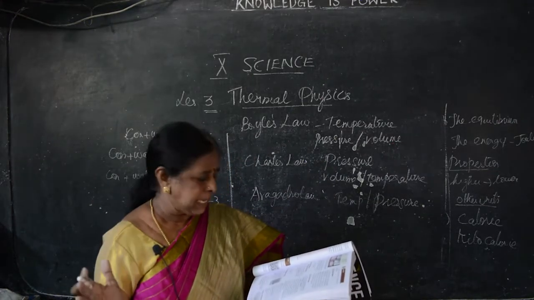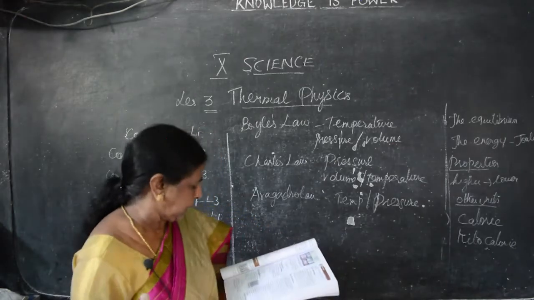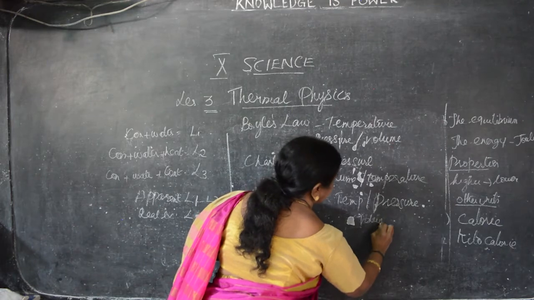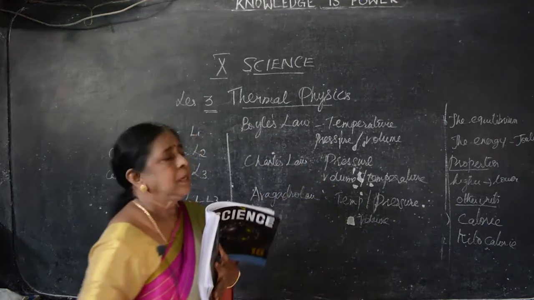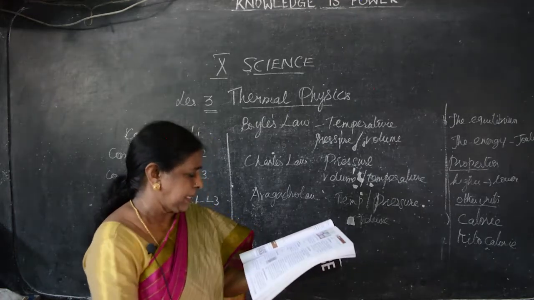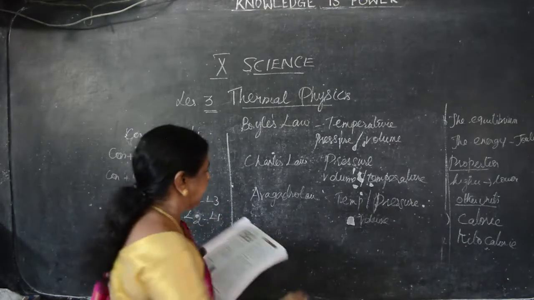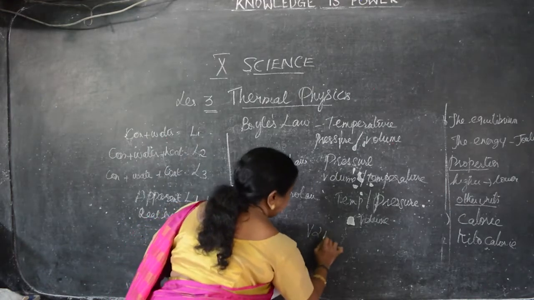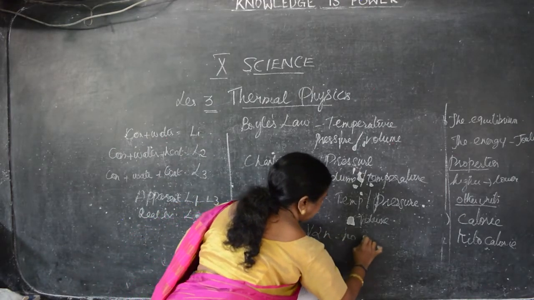The volume of a gas is directly proportional to the number of atoms. First time we are using that the volume of a gas is directly proportional to the number of particles present in it. We write V is directly proportional to N. Here, the number of atoms.